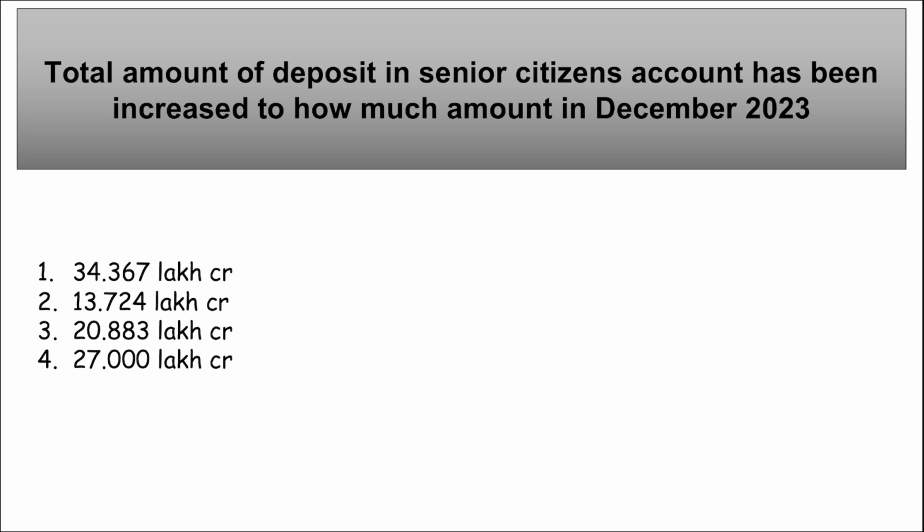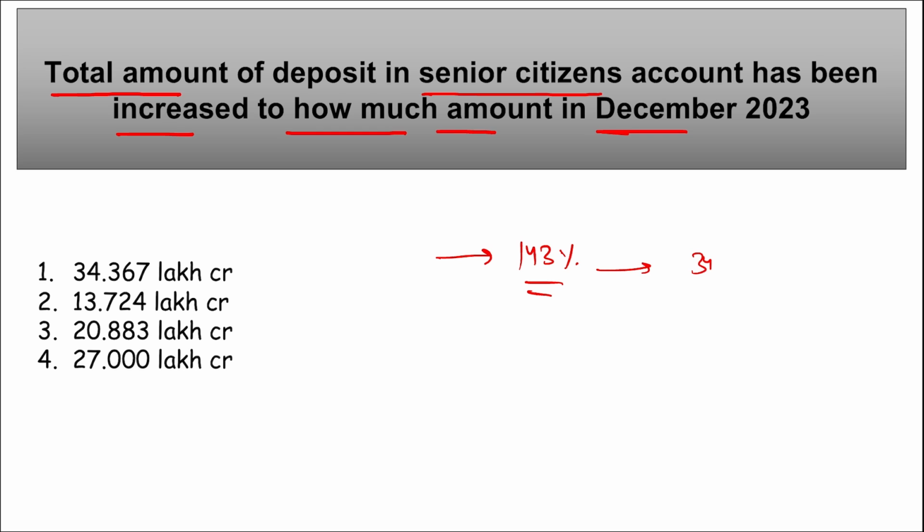Correct. Moving on. Next, the total amount of deposit in senior citizen accounts has been increased to how much amount in December 2023? So remember, the deposits of senior citizens have surged by 143% to 34 lakh crore in 5 years.